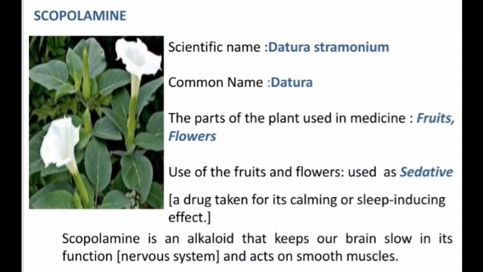It should be prescribed by the doctor. We should not use scopolamine indiscriminately without prescription. Only under restricted conditions can this alkaloid be administered for treatment, especially surgeries.